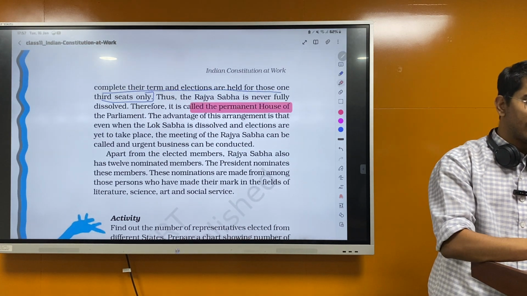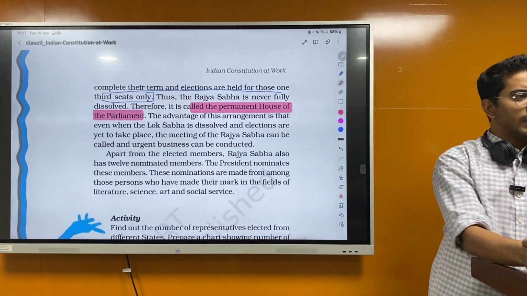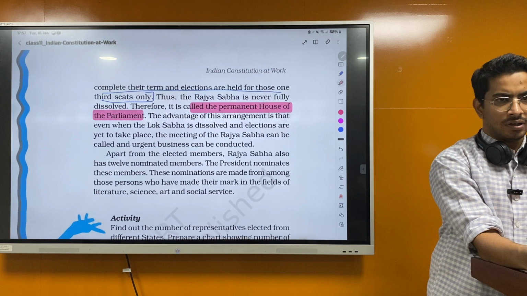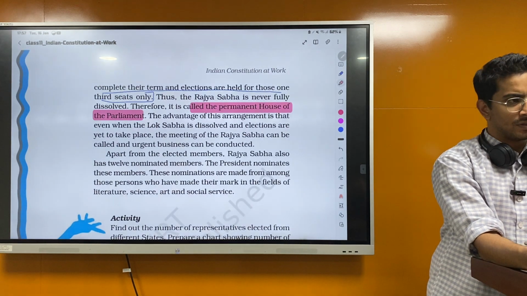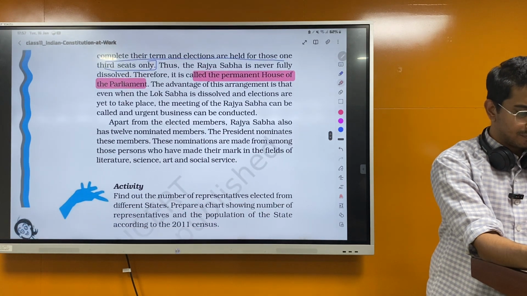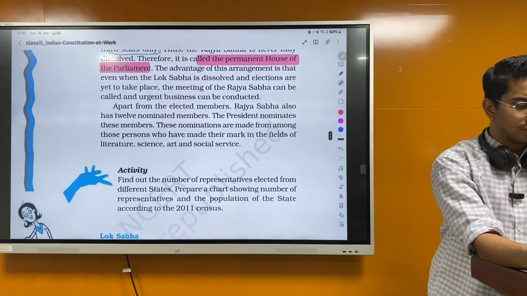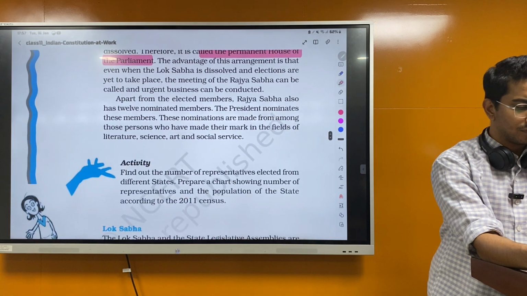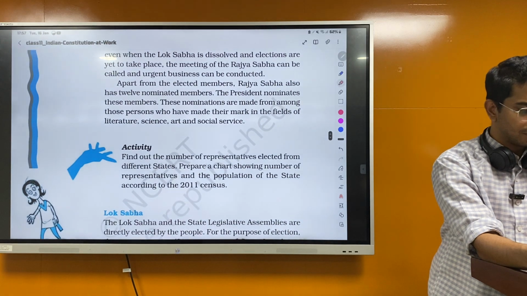So why is it called the permanent House of the Parliament? Now you know it. Because every second year 1/3 will resign and they'll again be re-elected or they'll go for the election. Okay. The advantage of this arrangement is that even when the Lok Sabha is dissolved and elections are yet to take place, the meeting of the Rajya Sabha can be called and urgent business can be conducted.